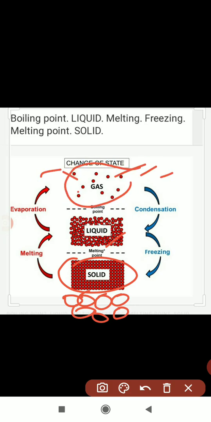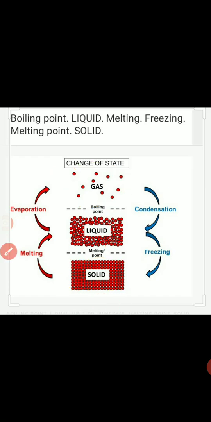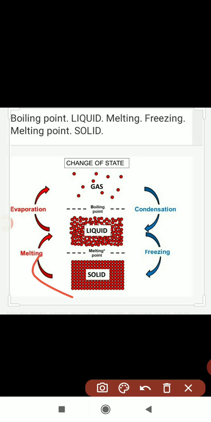So here, solid is there, then melting, they are converted into liquid state. Means this close packed structure starts to give way, some space will be in the liquid state, and when evaporation happens, they are free.